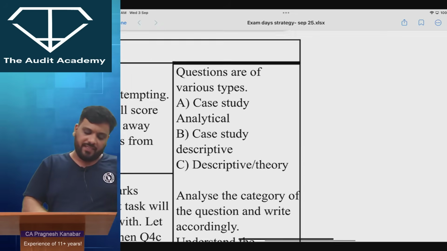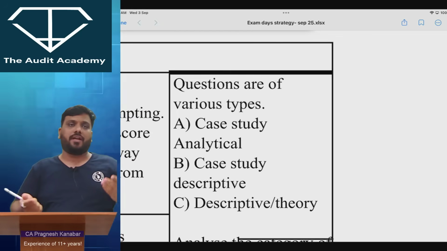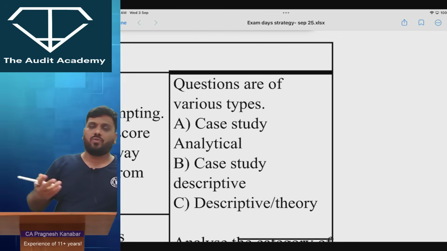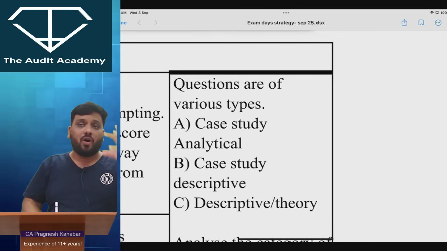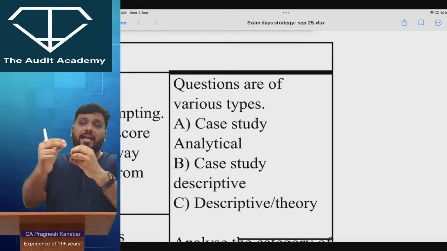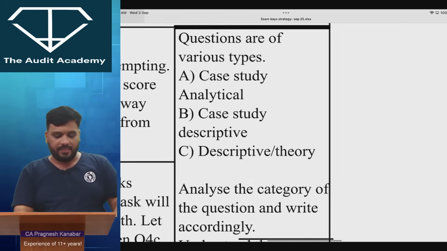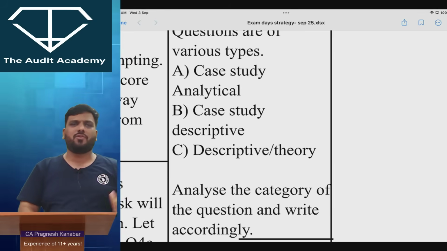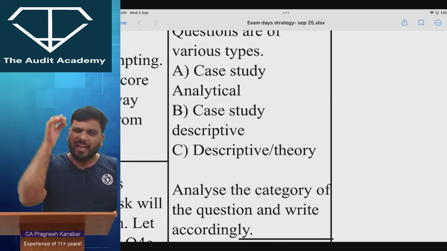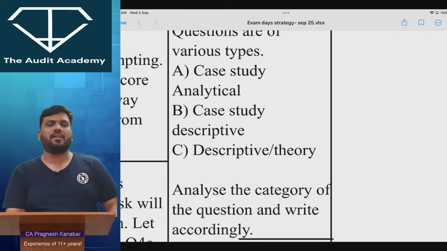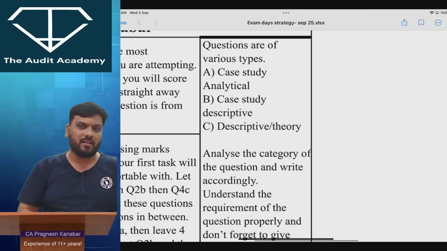But if there is a case study analytical question, all right, of which there are always 1 or 2 questions like this, okay, there your focus will be to connect the theory line by line with the analytical part of the case study. Okay. Then there are descriptive pure theory questions, which we normally see in your digital audit and other topics like maybe audit of PSU. All right, so when you see such topics, straight away you will come to the answer. There is no need of long intros and conclusions and all of that.